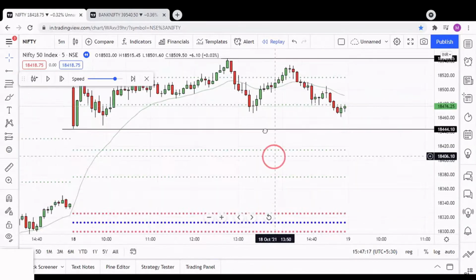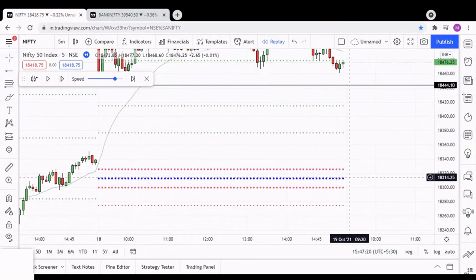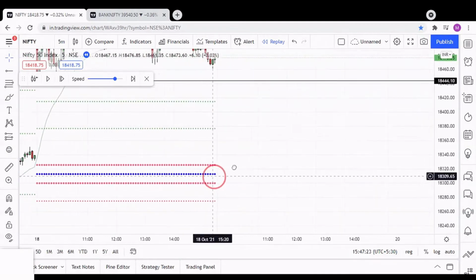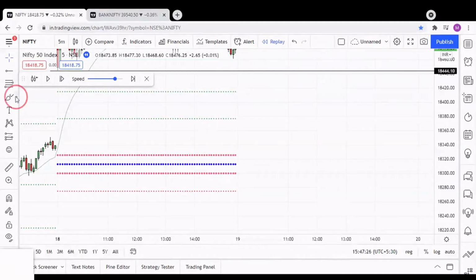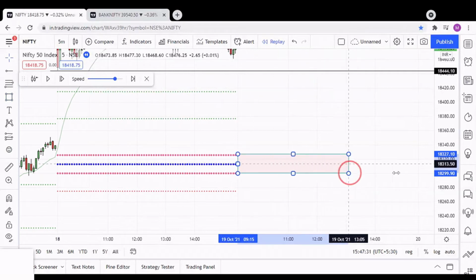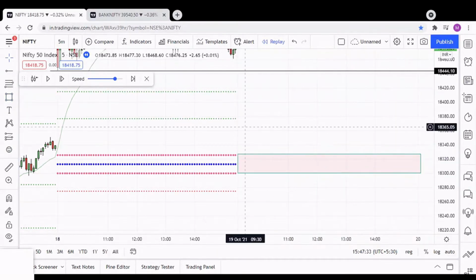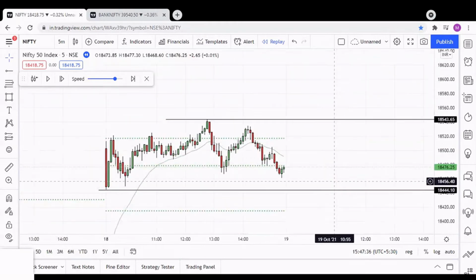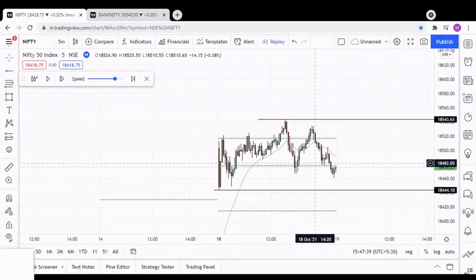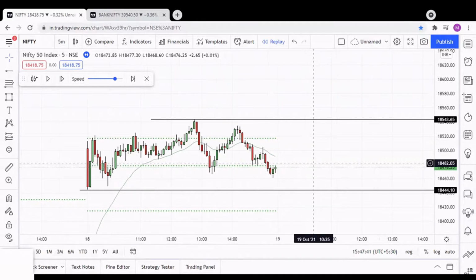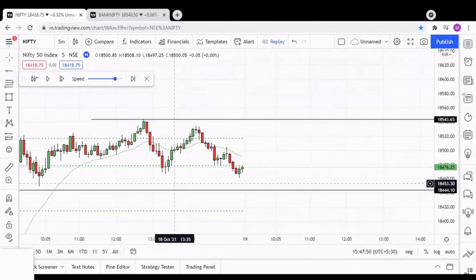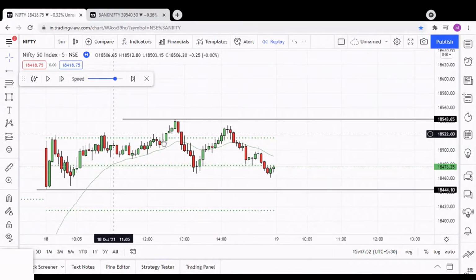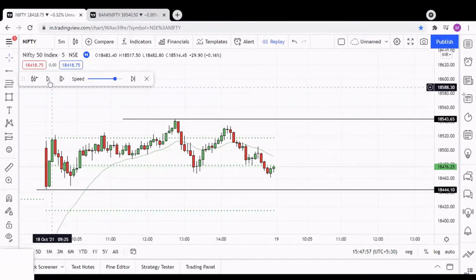And looking for the Virgin CPR, there is a Virgin CPR on 18th of October. Let's mark the Virgin CPR. Even yesterday it was trading in all-time high, so there is no swing high. Supply zone and demand zone is not available because yesterday was a complete sideways day. Let me play the candles now.